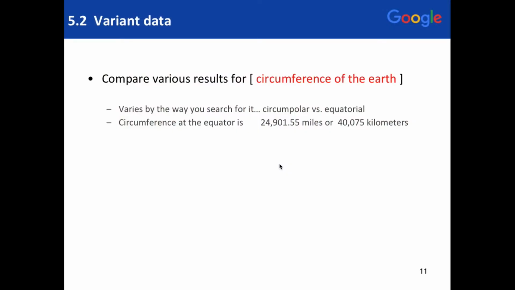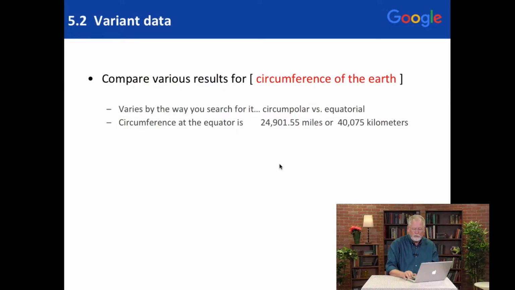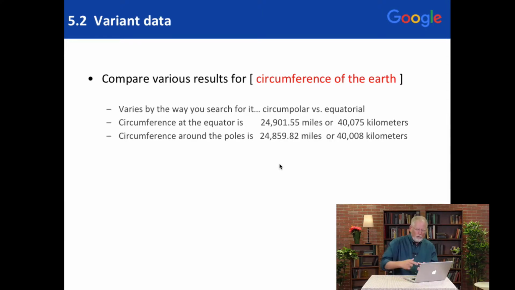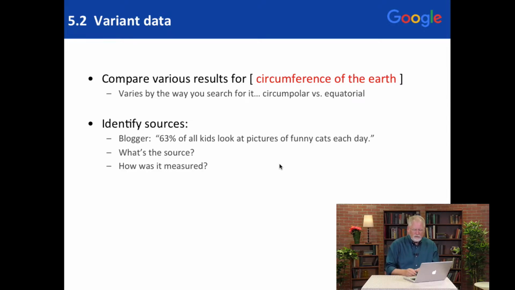Think about this as a general principle. Lots of answers to even simple questions vary depending on the circumstances of the thing you're measuring and how you measure it. So, as we see here, circumference of the equator is 24,900 miles or 40,000 kilometers. If you measure around the poles, it's a little different. It's 100 and some odd miles different, or you can see the difference. So that's an interesting piece of data.